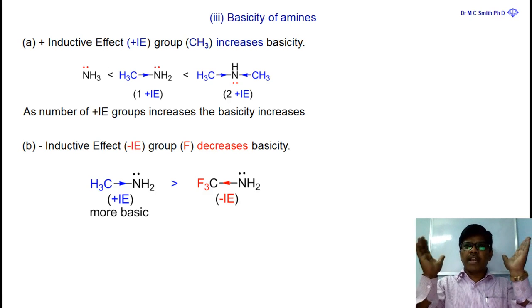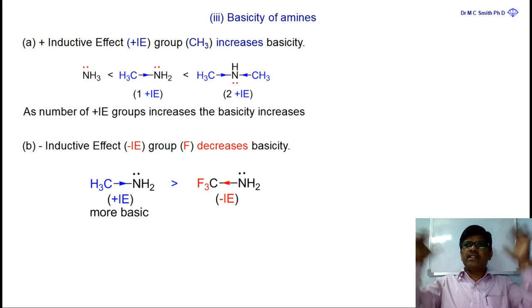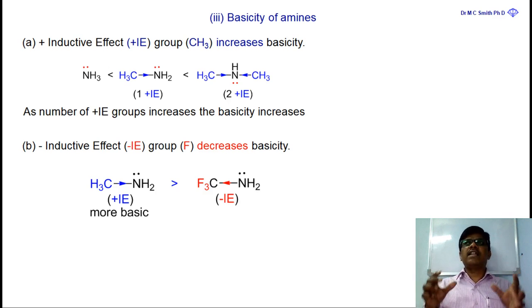The lone pair electrons are shielded by the methyl groups, so this amine is not able to share or donate its lone pair electrons freely. That is why it is not that basic when compared to dimethylamine and methylamine, but it is more basic than ammonia. As the number of positive inductive affecting groups increases, the basicity increases.